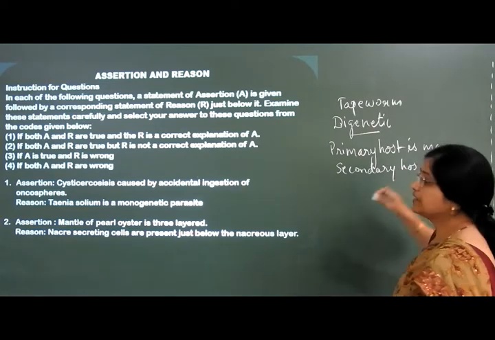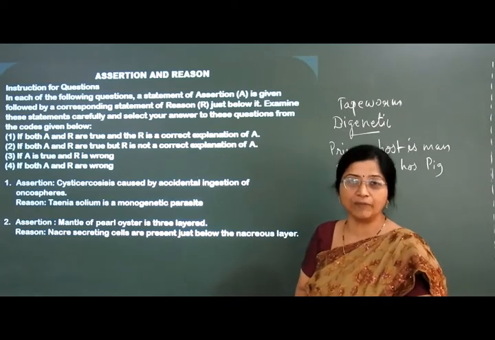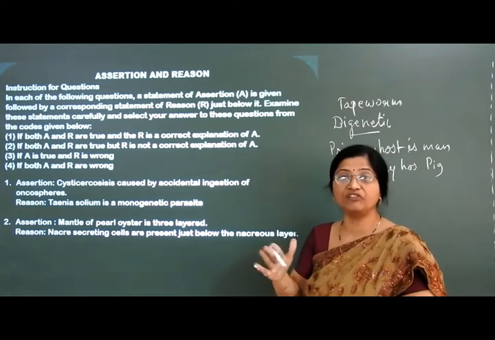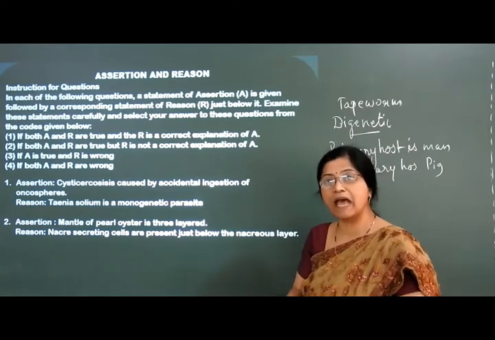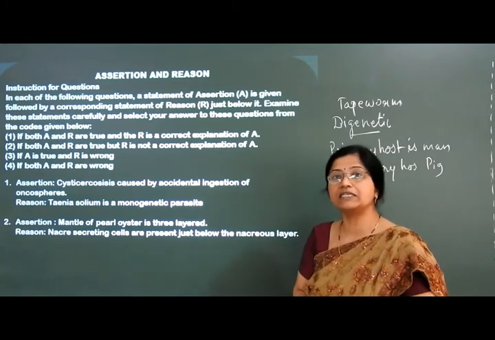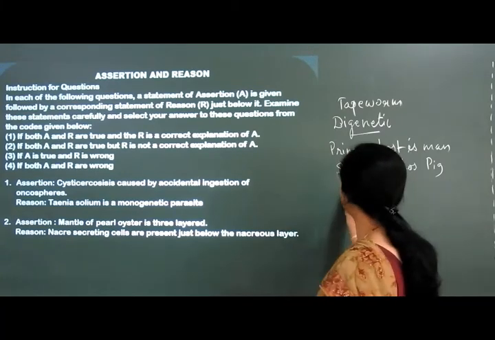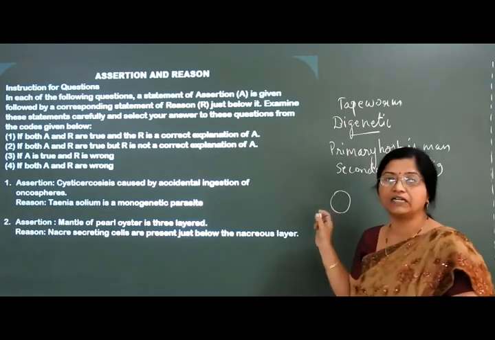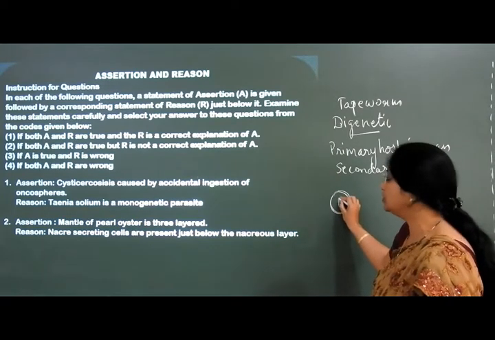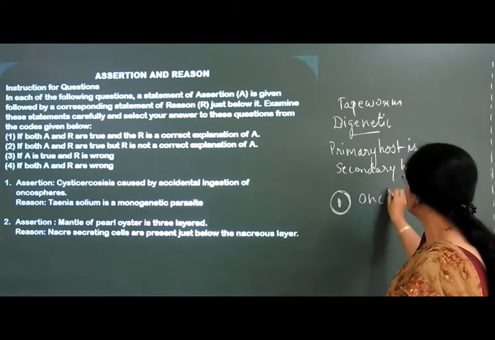The adult Taenia will be present in the intestine of man, and along with the fecal matter of the host, that is man, gravid proglottids are shed off every day, which store the fertilized eggs. When these fertilized eggs come out with the fecal matter, each has a capsule and an embryo inside. Such embryonated eggs are called oncospheres.